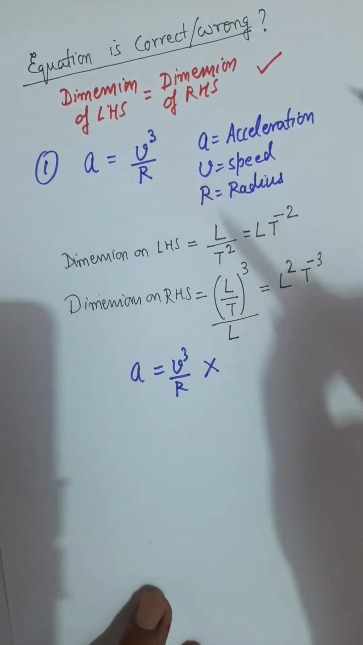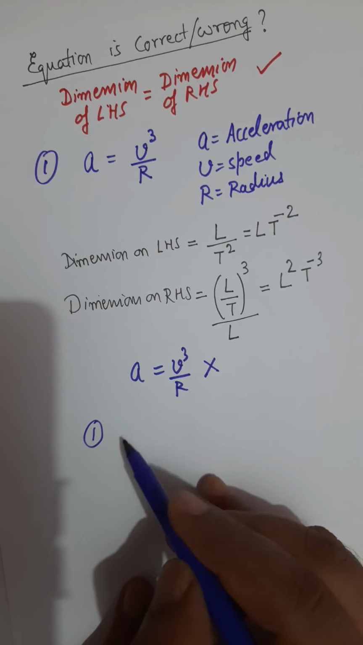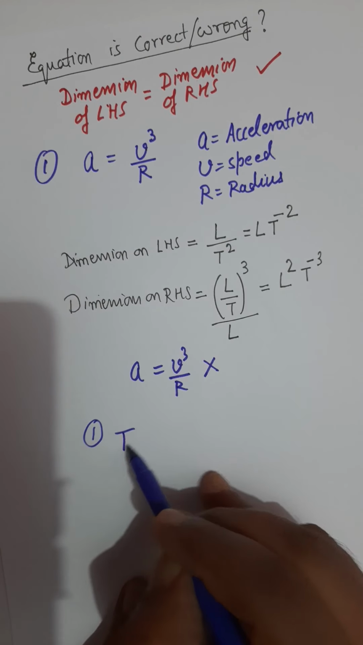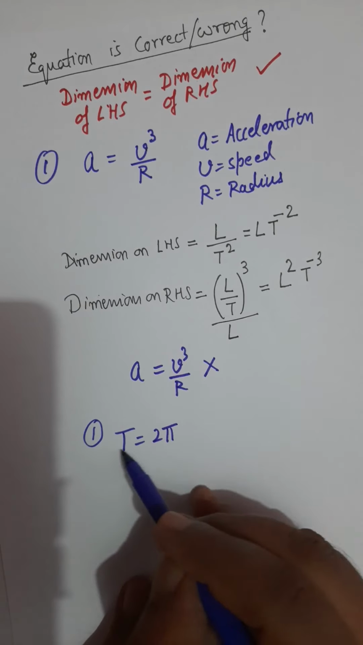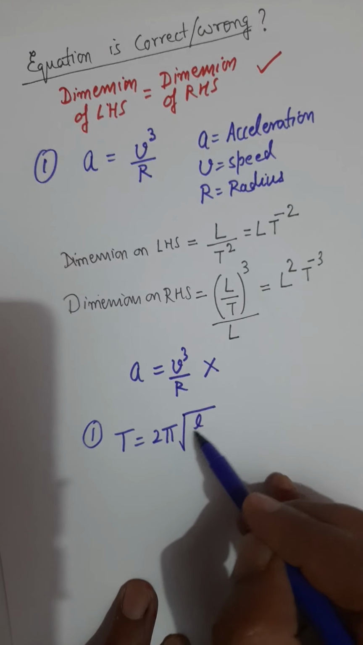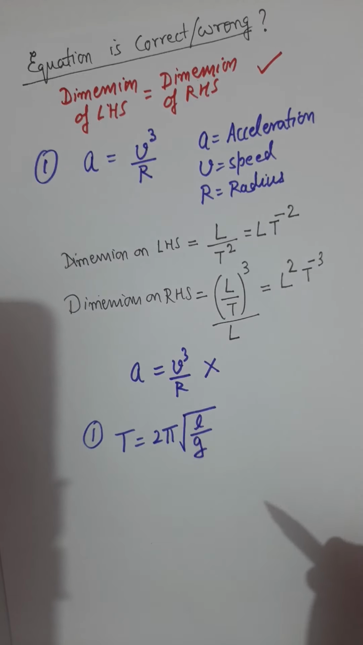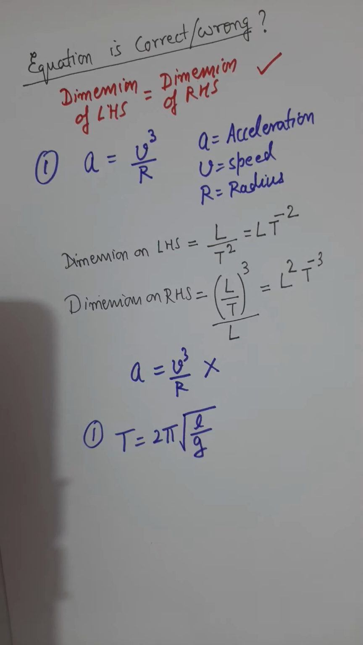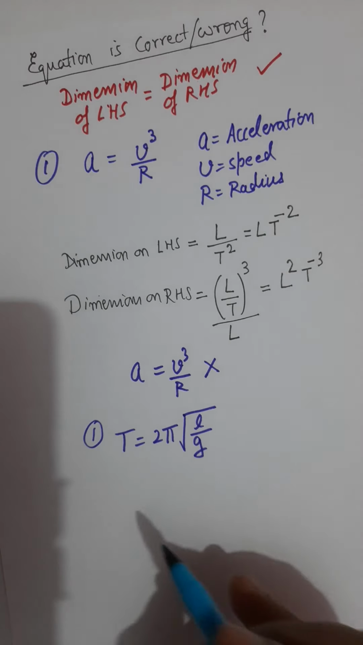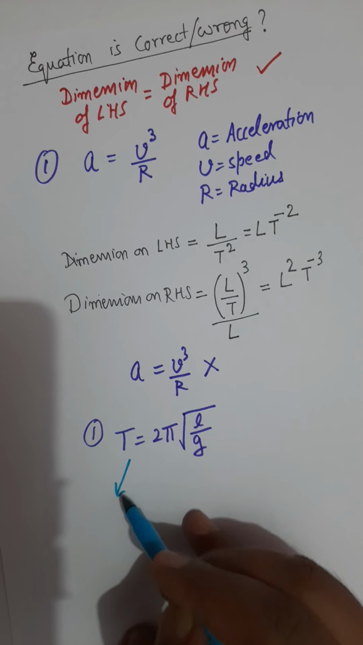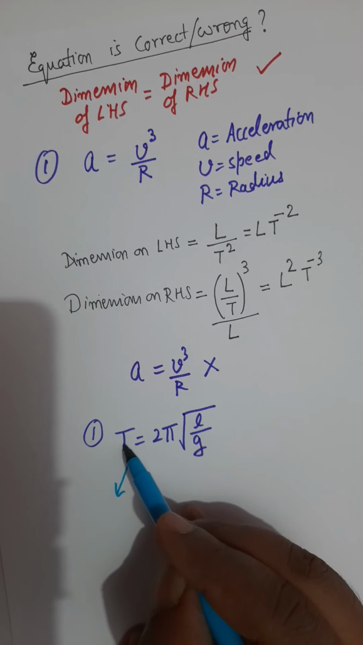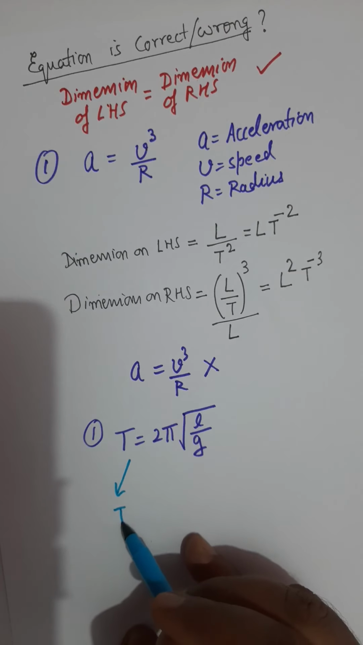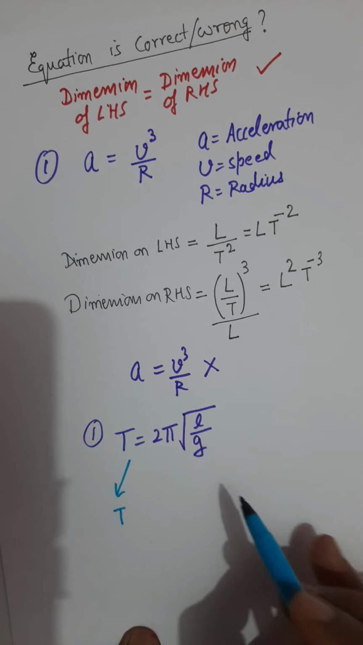Right. I will give one more example to you. Let's say time period T is given by 2 pi square root of L by G. Now check whether this equation is correct or incorrect. Now I will do it in a fast way. What is the dimension on the left side? Left side you have time, so dimension will be just T, nothing else.